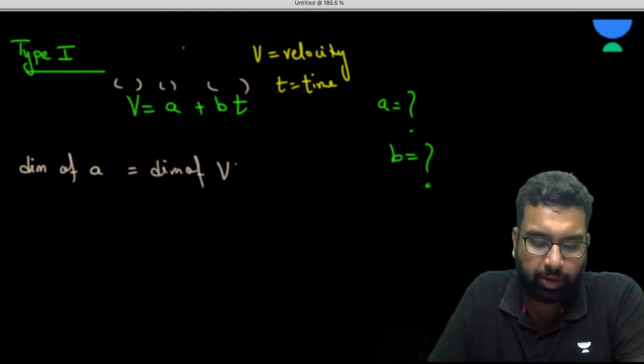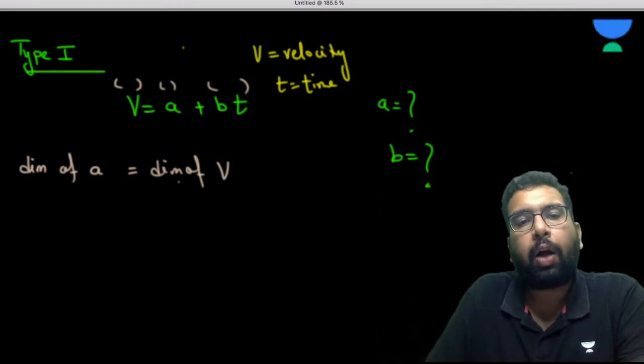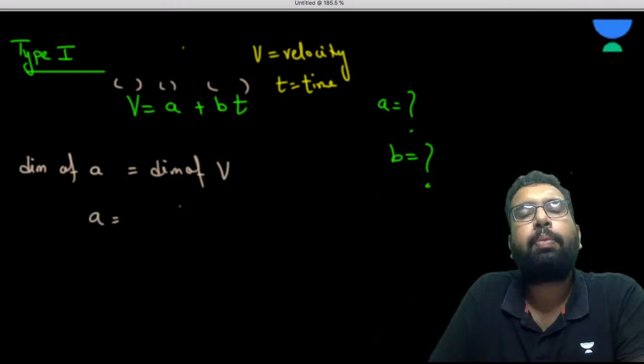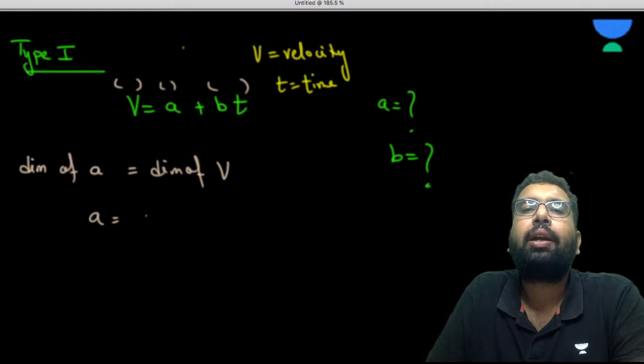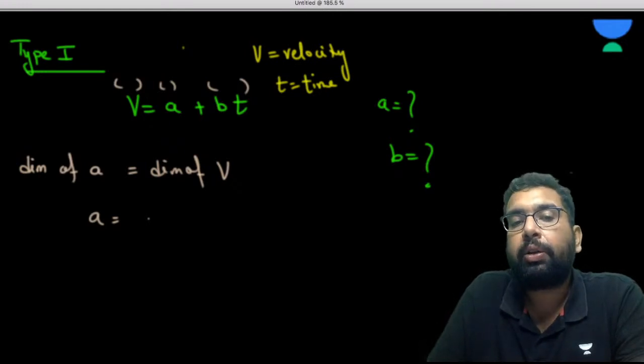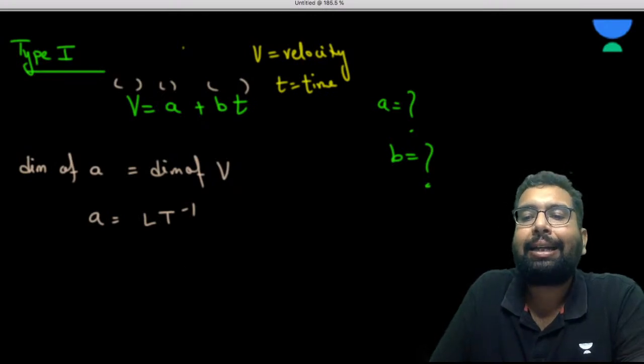Okay, so this is the first question we are doing like this. Very good, Vinika. So dimension of A, what is the dimension of V? The dimension of V is meter per second as its unit, so it is LT minus 1. So the dimension of A has to be LT minus 1.